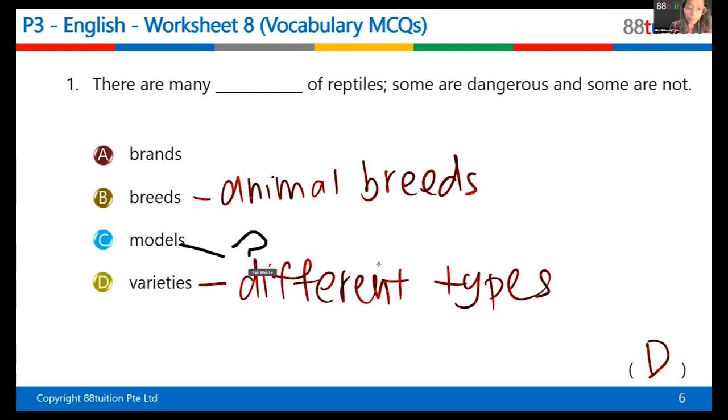Yes, very good. Now model is, for example, this company wants to build a new building. For example, they want to build a new mall. Okay, they're going to name the mall. What can we name the mall? Can we name the mall Transformers Mall? Okay, maybe they're going to build a Transformers Mall, for example.